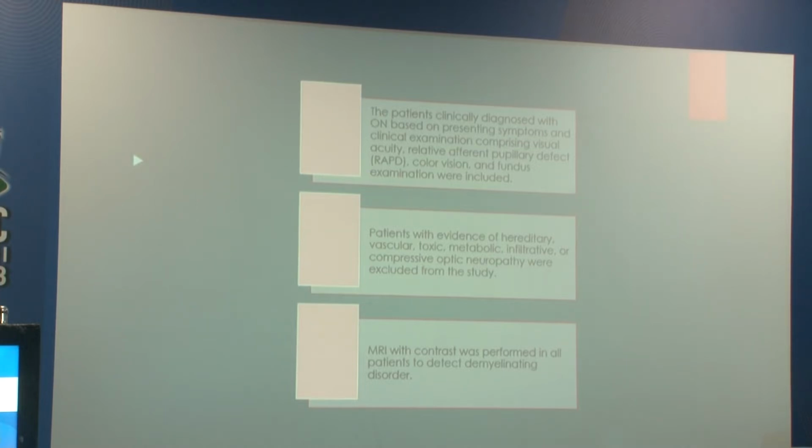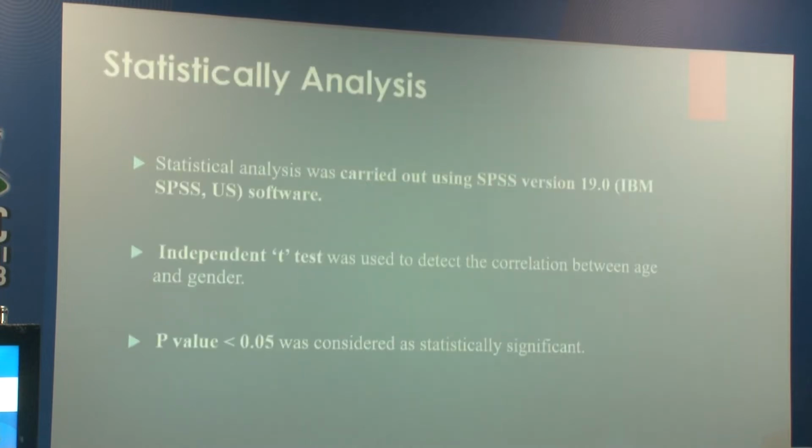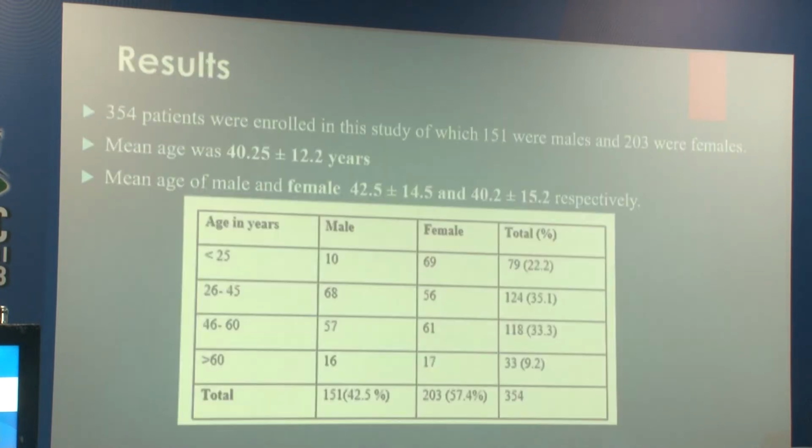MRI with contrast was performed in all patients to detect the demyelinating disorder. The statistical analysis used here is SPSS software. An independent t-test was used to detect the correlation between the age and the gender. P-value of less than 0.05 was considered statistically significant.